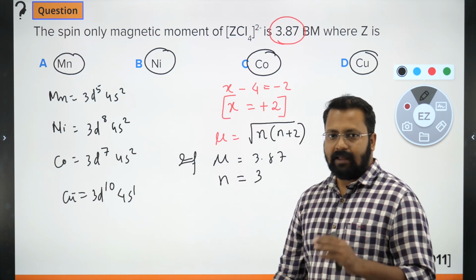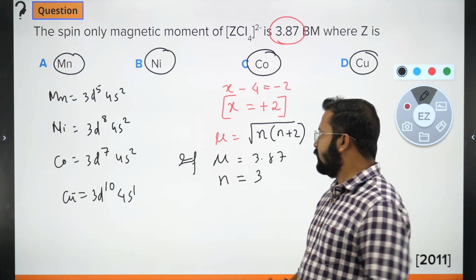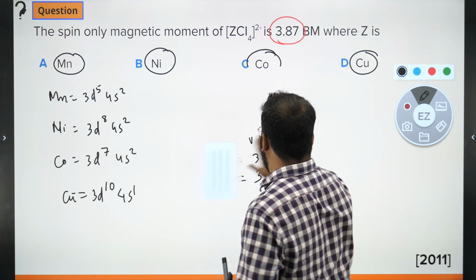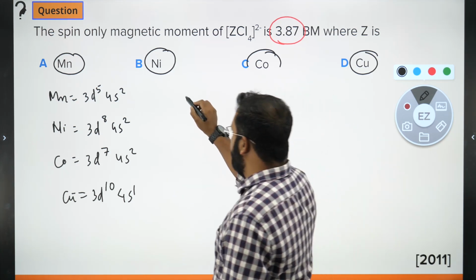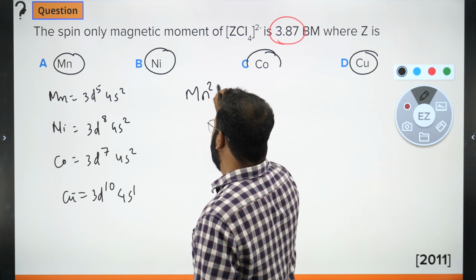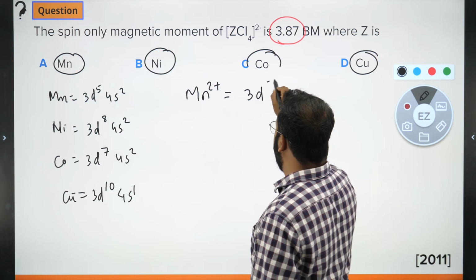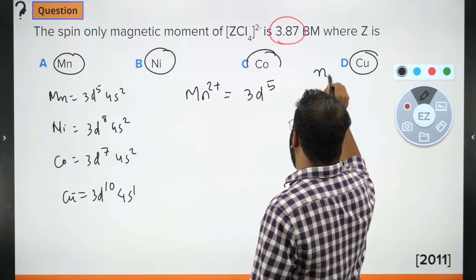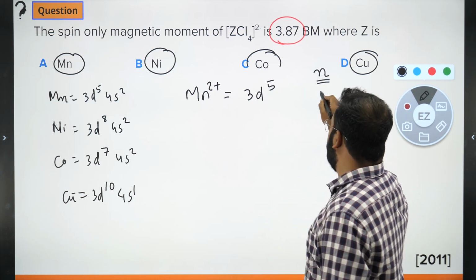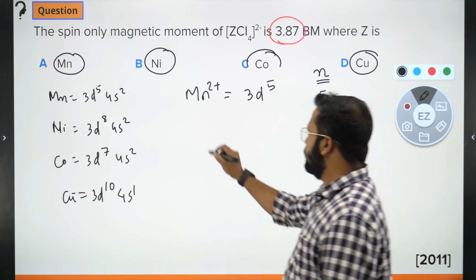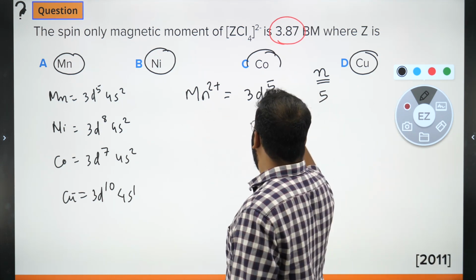If I write the configuration of the 2 plus cations, Mn2 plus will be 3d5 4s0, where the number of unpaired electrons will be equal to 5.